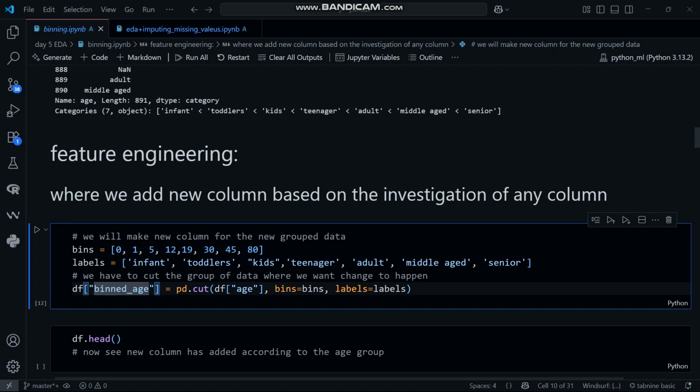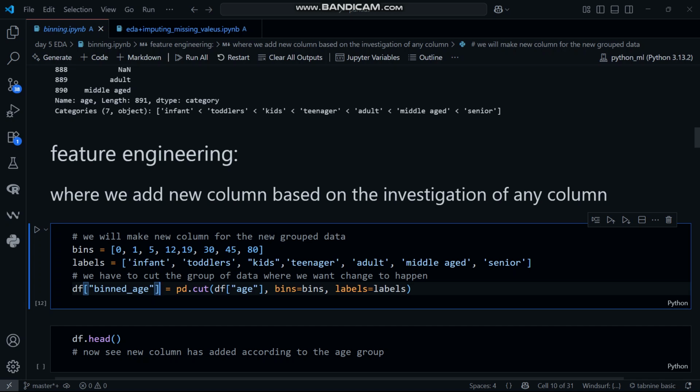One column will be added. And what will this column do? It will have the binned edges. Meaning if one has the age 60, it will not write 60. It will write categorical data.